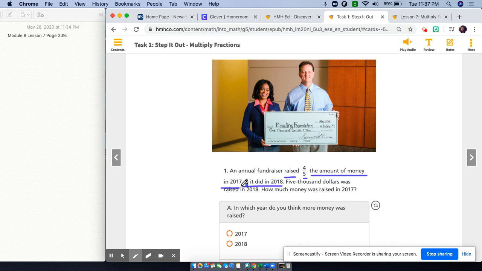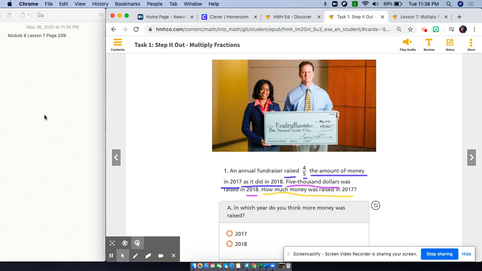It looks like I'm almost underlining the entire sentence, but I'm going to simplify that on my little side on the left. The next part of important information is that $5,000 was raised in 2018. And finally, our goal is to figure out how much money was raised in 2017.